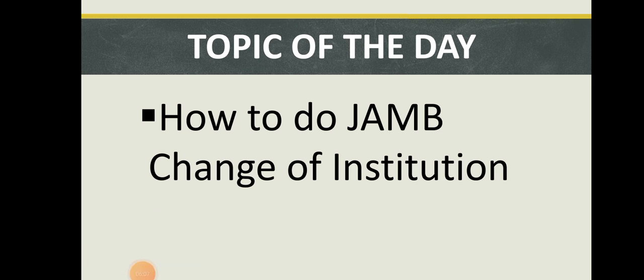So how to do the change of institution? First and foremost, you will need to locate a nearby CBT in your area. If you don't know anyone in your area, you can check my video. I have a detailed video for the 36 states, the approved CBT centers. I captioned the state and all of them, so any state where you reside, you can check it out. Understand? So you check the approved CBT centers, then you can proceed to that place to do your change of course and change of institution.